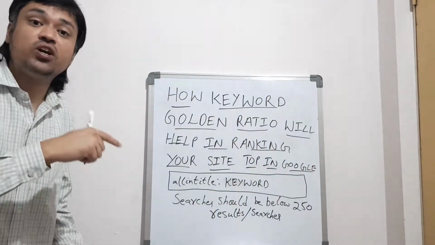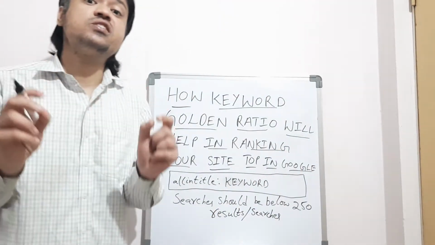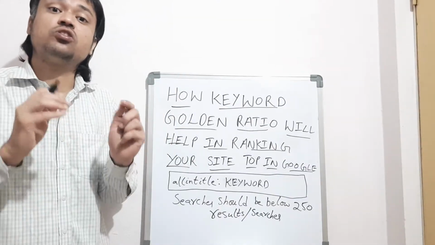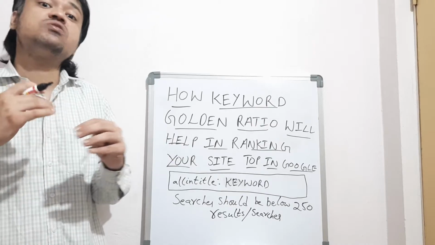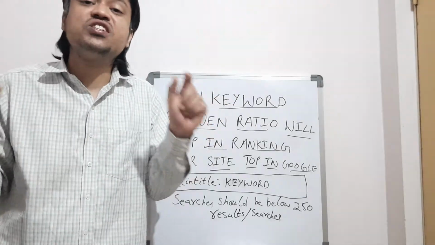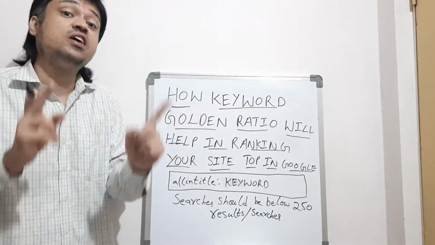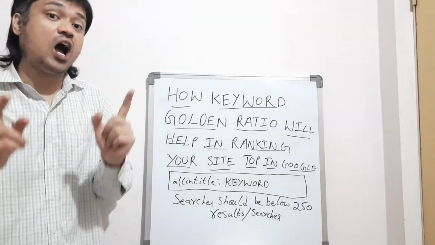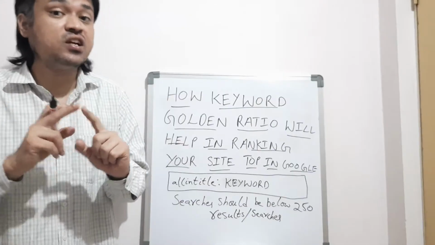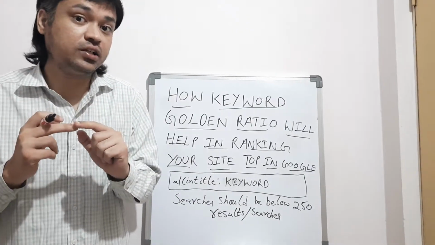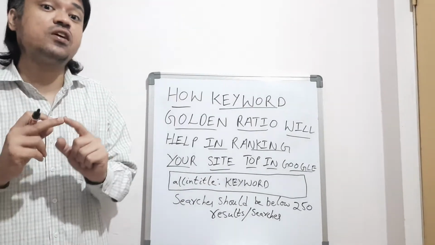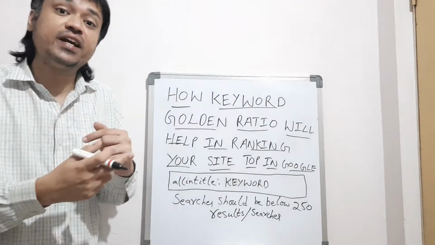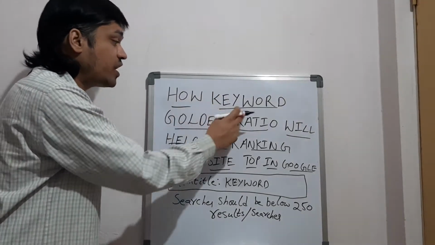In the previous video I told you to insert double inverted commas in the search engine box so that you can find a long tail keyword which has zero competition, zero searches, in which people are not searching. I already told you the benefits. Before telling the benefits of that particular long tail keyword, I am going to tell you the second technique, that is the keyword golden ratio.